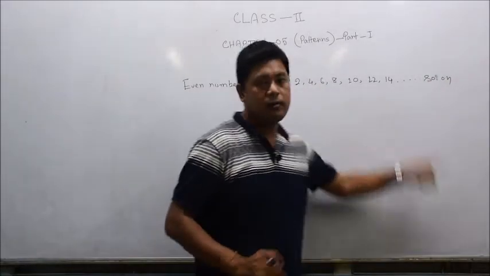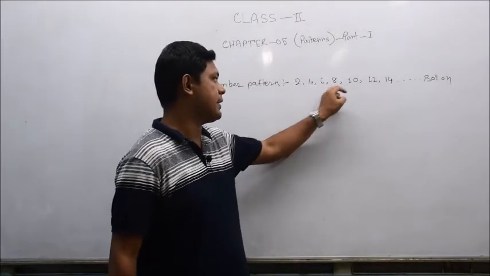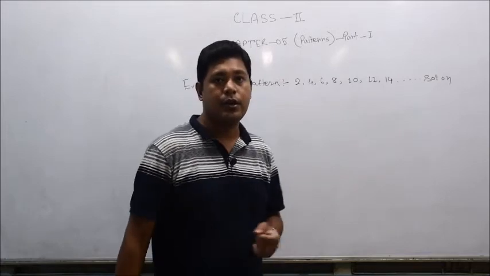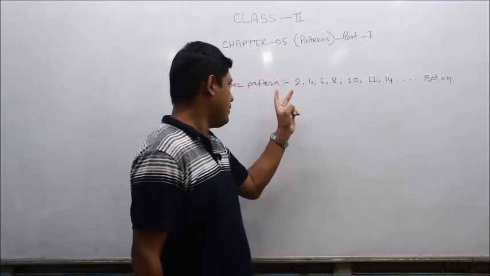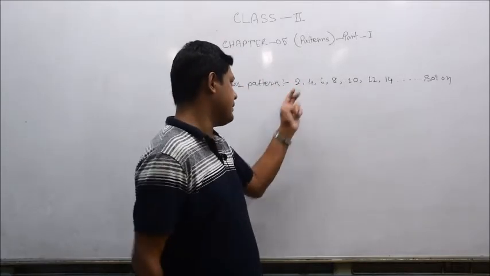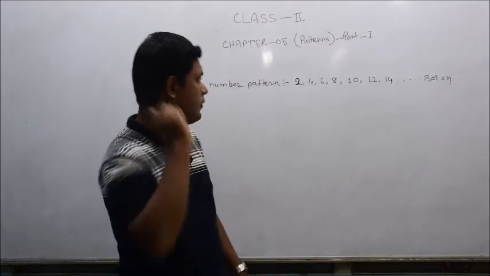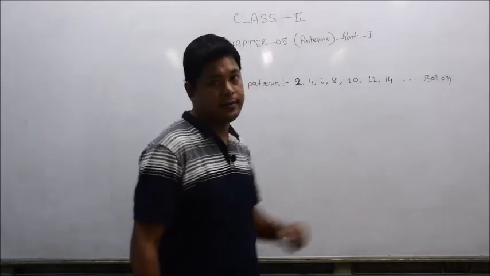Here you have seen all the numbers in the series are even numbers, because 2, 4, 6, 8, 10, 12, 14 are all divisible by 2, because 2 is a pairing number. It is 1 plus 1 equal to 2, it is a pair, and all the numbers 4, 6, 8, 10, 12, 14 are divisible by 2. So these are the even number patterns.